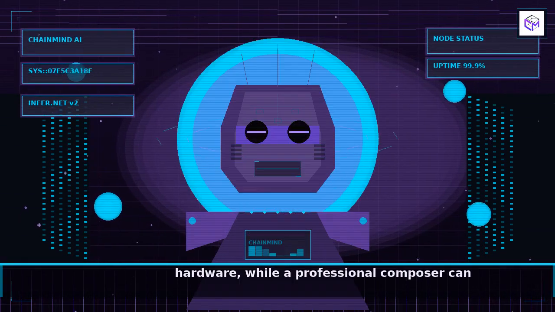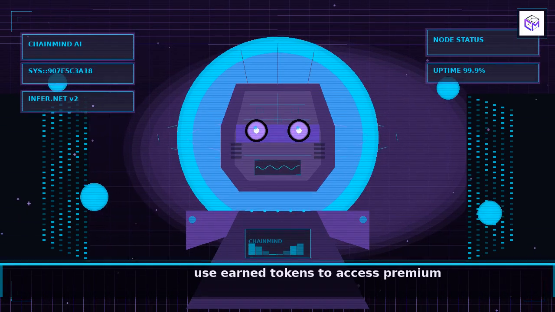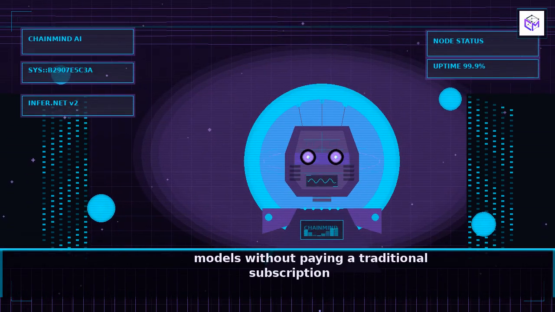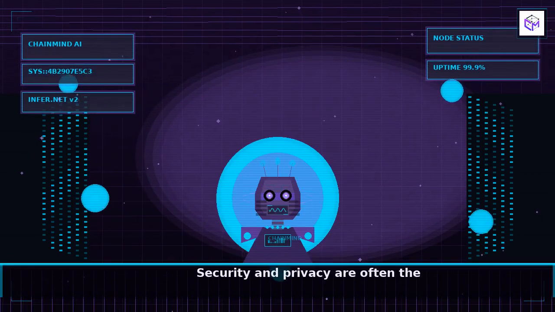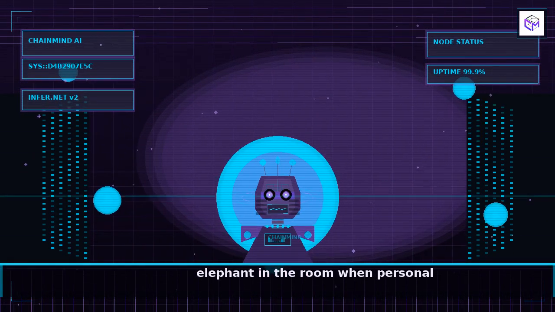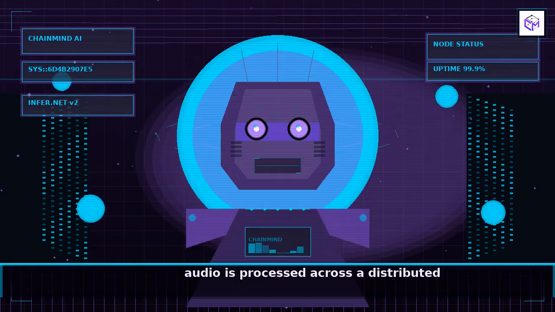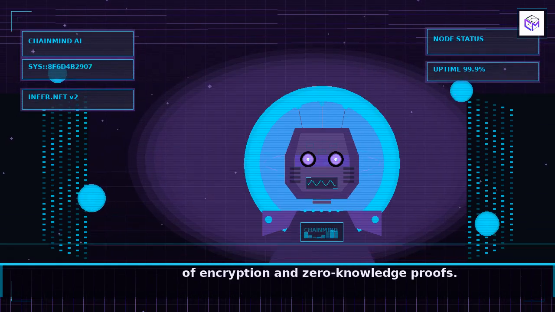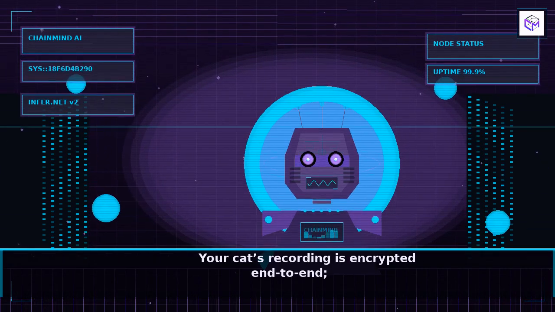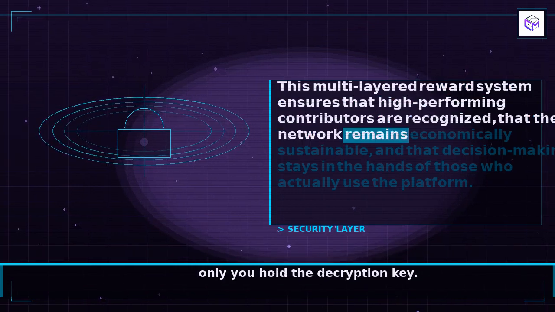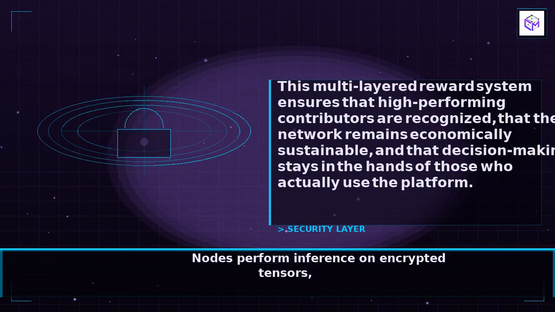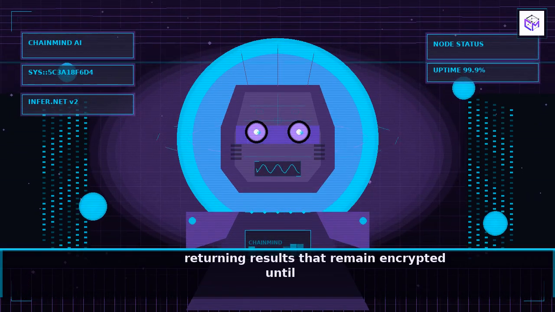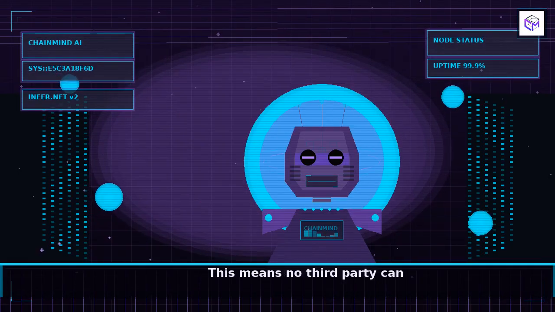Security and privacy are often the elephant in the room when personal audio is processed across a distributed network. ChainMind tackles this with a combination of encryption and zero-knowledge proofs. Your cat's recording is encrypted end-to-end. Only you hold the decryption key. Nodes perform inference on encrypted tensors, returning results that remain encrypted until they reach your device. This means no third party can reconstruct the original audio without your explicit permission.